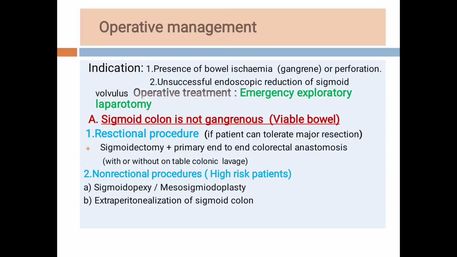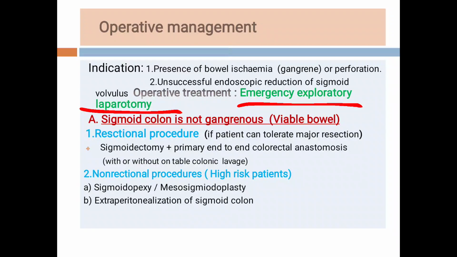The clinical examination is very important because it dictates the line of treatment. Either there is gangrene or there is no gangrene. If there is no gangrene, then the treatment is different. If there is gangrene, straightaway subject the patient to emergency exploratory laparotomy. Now students, we have done the emergency exploratory laparotomy, and the abdomen is open.